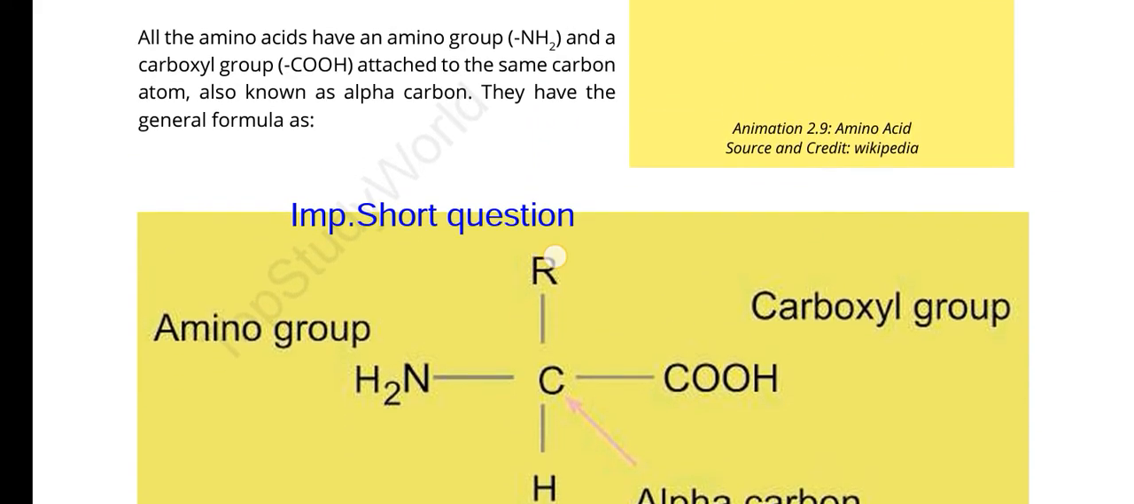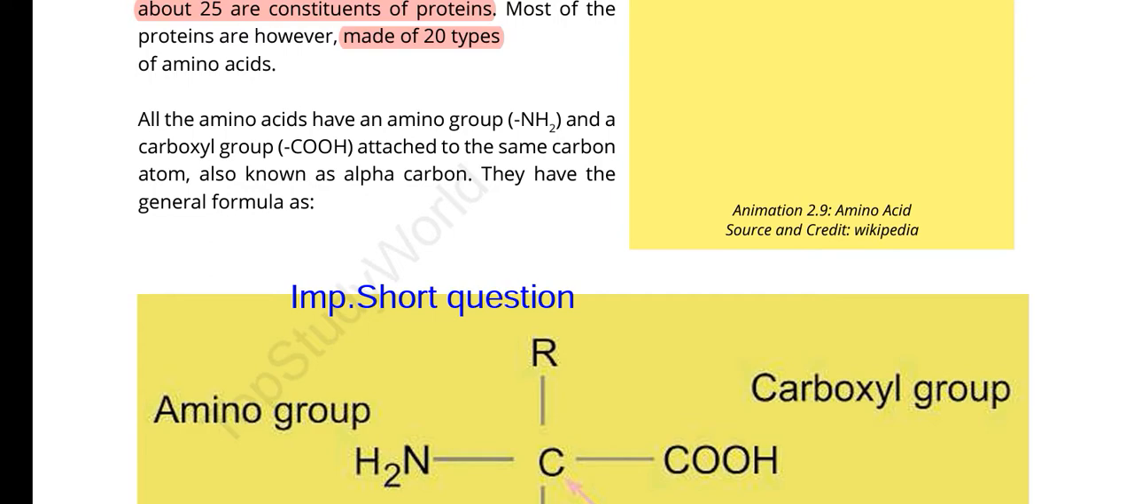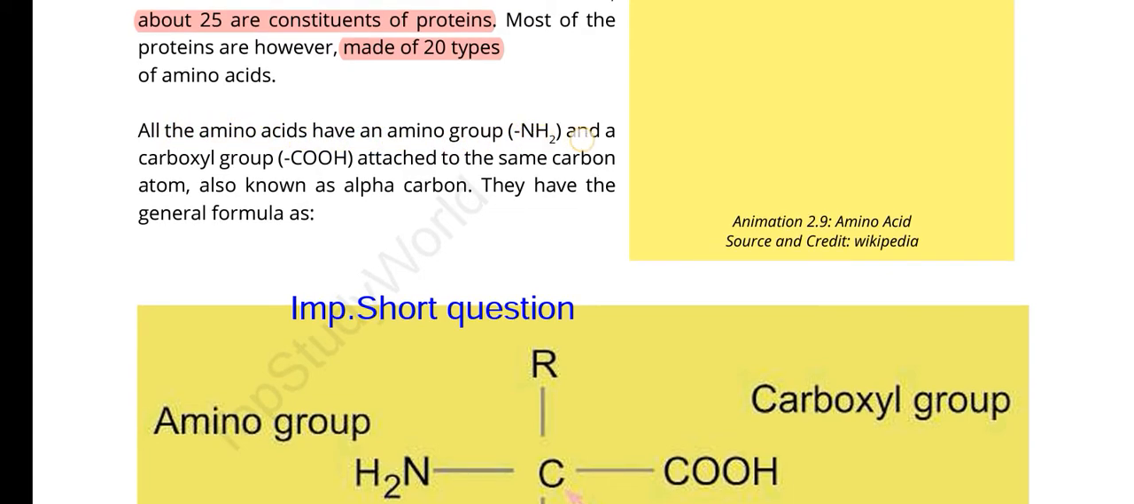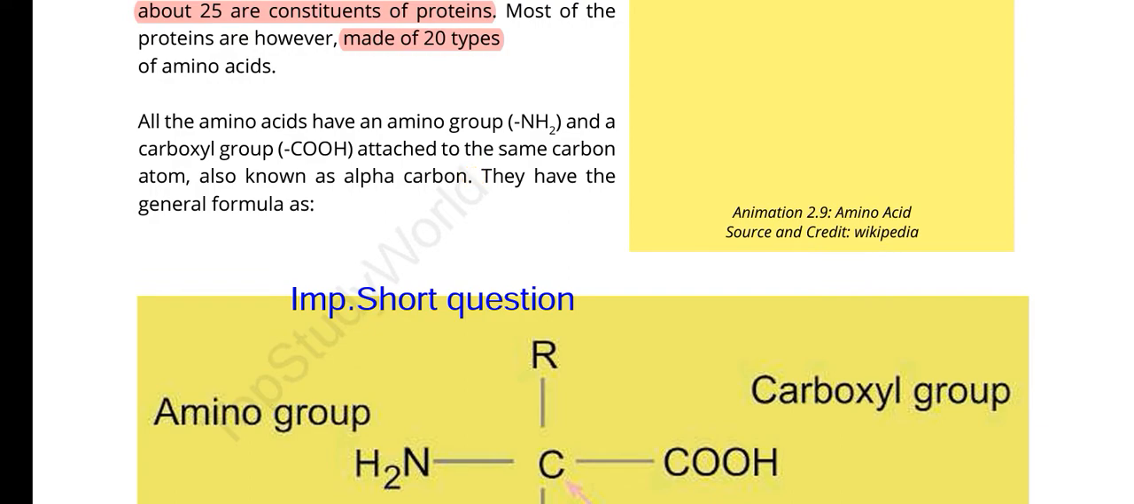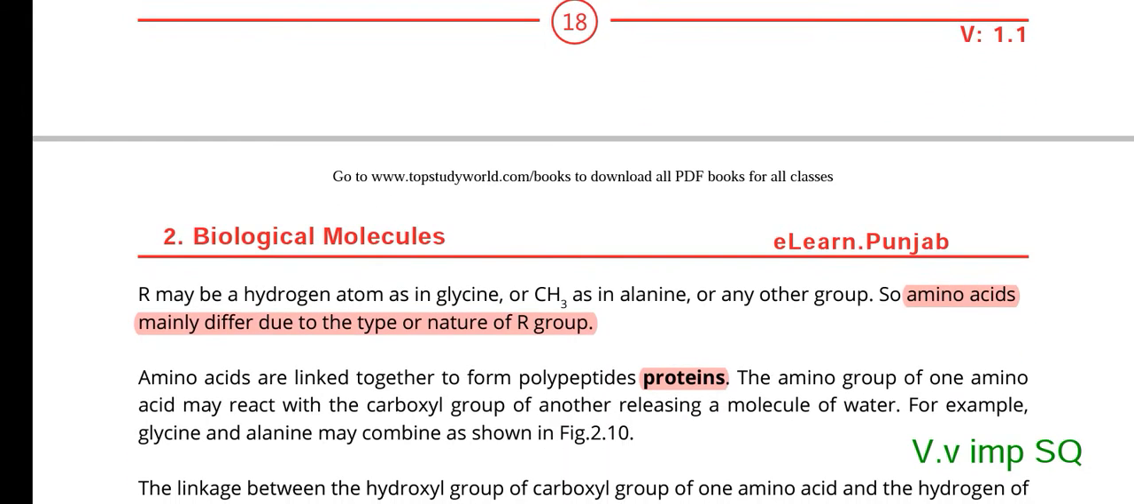And one R is attached. R may be any alkyl group, like methyl, ethyl, propyl, and so on. So this is the basic structure of amino acid. Let's start reading the structure portion. All amino acids have an amino group and a carboxylic group attached to the same carbon atom, also known as the alpha carbon. They have a general formula with R.